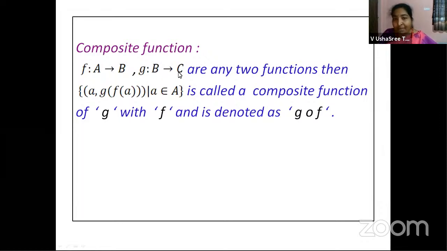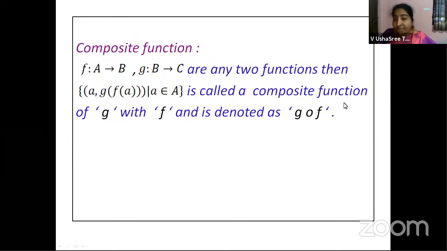It has got a mapping to C. So, this f of a, that means an element which is there in B, you are substituting in the function g to get g of f of a. Where will be g of f of a? It should be in C. Right? So, if you can write ordered pairs like (a, g(f(a))), all such ordered pairs, if you are putting that in a set, it gives you a composite function.